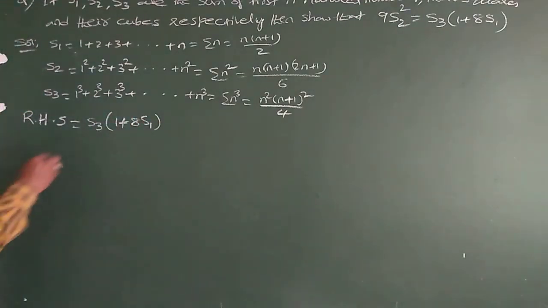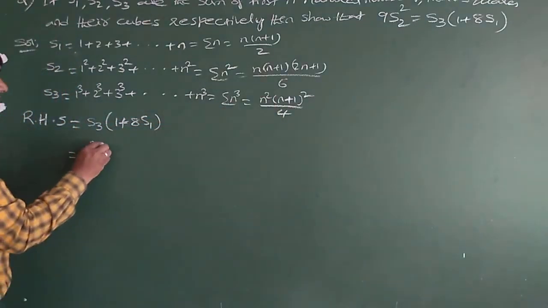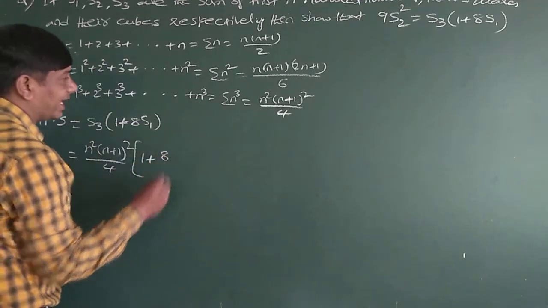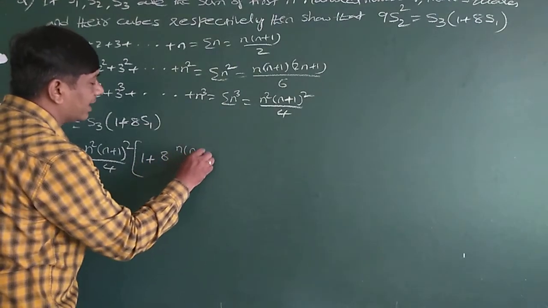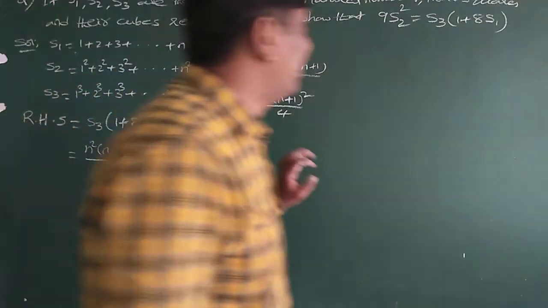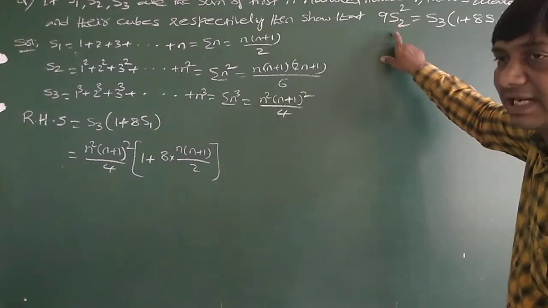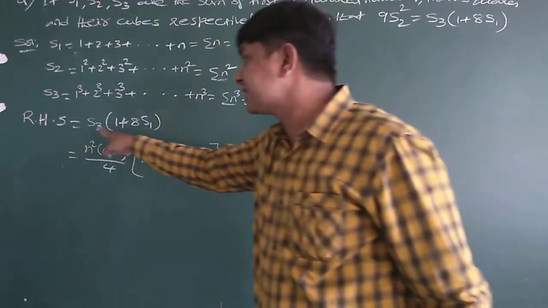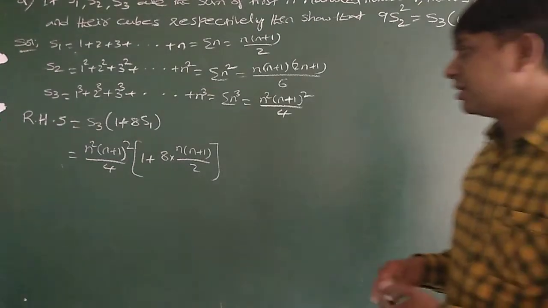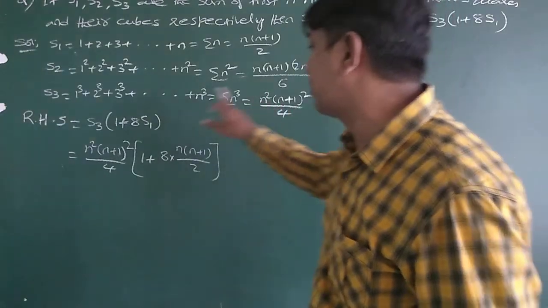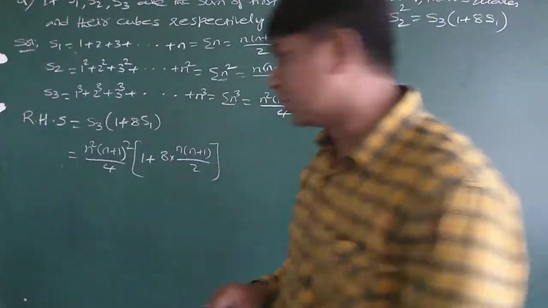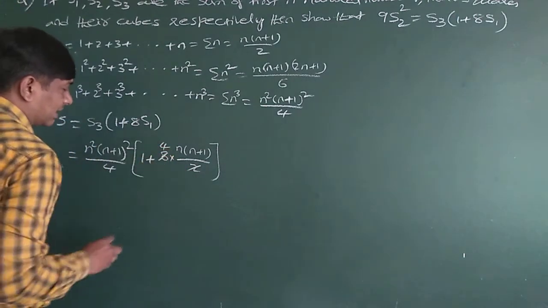Why do I consider the RHS? Because the RHS has a little more information than the LHS. What is S3 here? It is n square into n plus 1 whole square by 4, into 1 plus 8 into S1, where S1 is n into n plus 1 by 2. Two ones are two, two fours are four; we can multiply this.